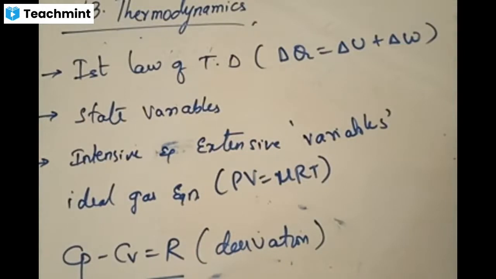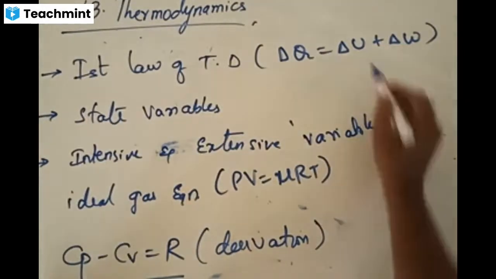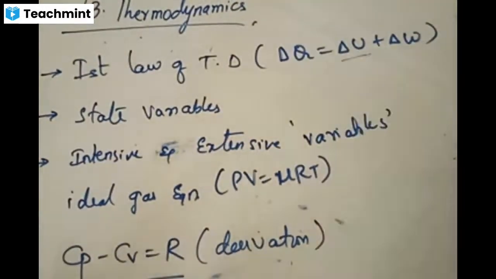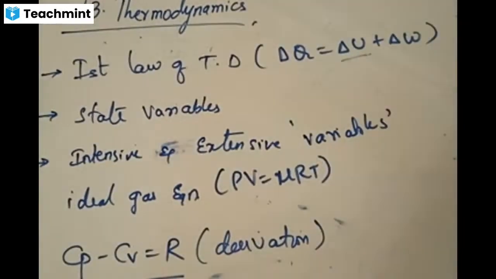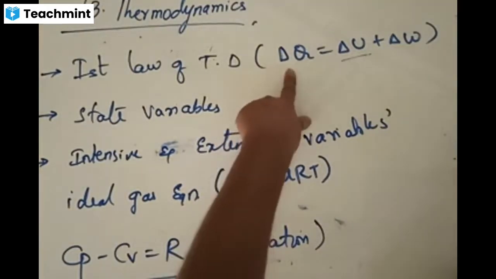This internal energy is called a state variable of the system. Remember this. What is a state variable? It is possessed by the system because of its molecules, the particles present inside it. Heat is not a state variable because it is supplied externally to the system.